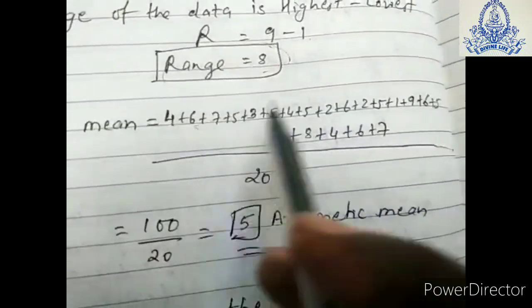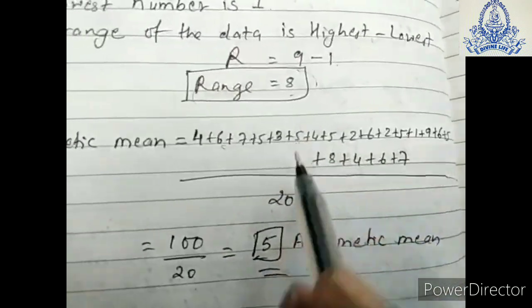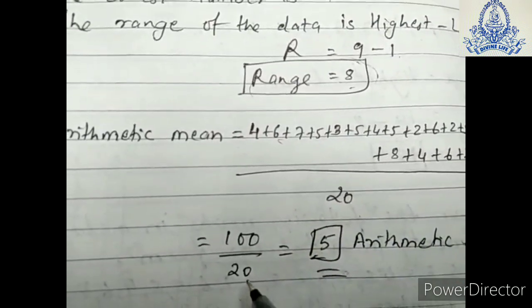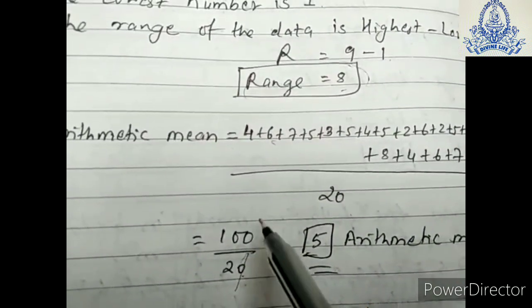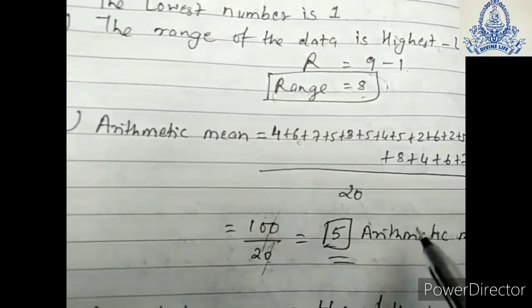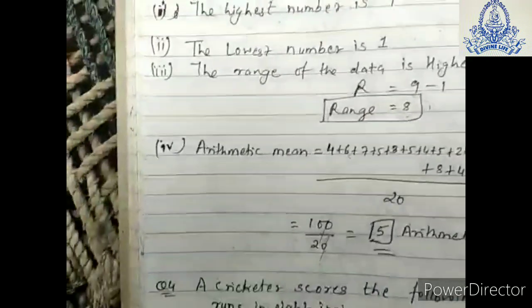We will add all these numbers and divide by 20. After adding, I got 100. So 100 divided by 20, we can cancel the zeros, 2 fives are 10. That means the arithmetic mean of all the observations is 5.